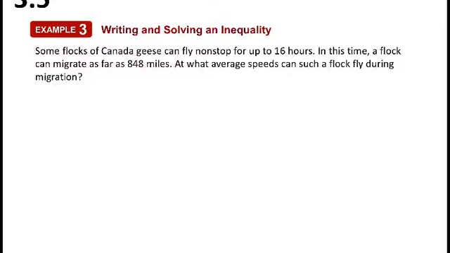All right, last question for this short section notes. So we've got a story problem here. Remember, when we have story problems, our answers should be in full sentences. So some flocks of Canada geese fly nonstop for up to 16 hours. In this time, a flock can migrate as far as 848 miles. At what average speed can such a flock fly during migration?